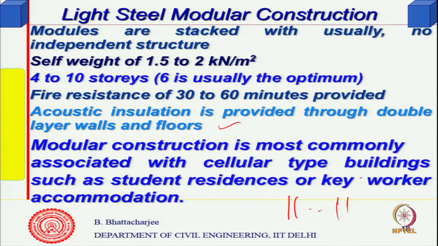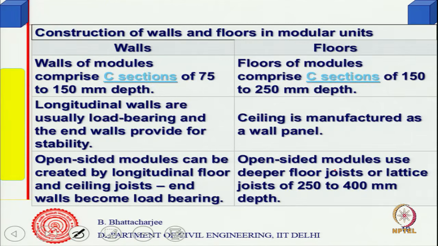And that is what I said, cellular type of buildings such as students' residences, workers' accommodation, even apartments, that has been done. But it should basically be a cellular type of building; repetitive units should be there.